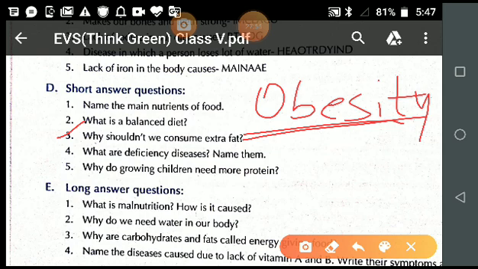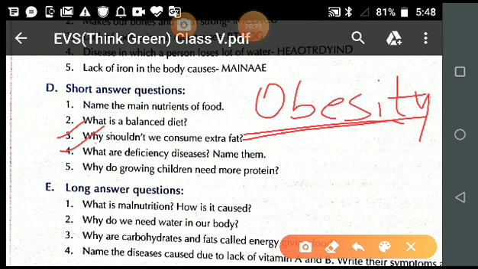Okay student, now let's discuss the fourth question. What are deficiency diseases? Name them. We have already discussed this also. Note down the answer student.